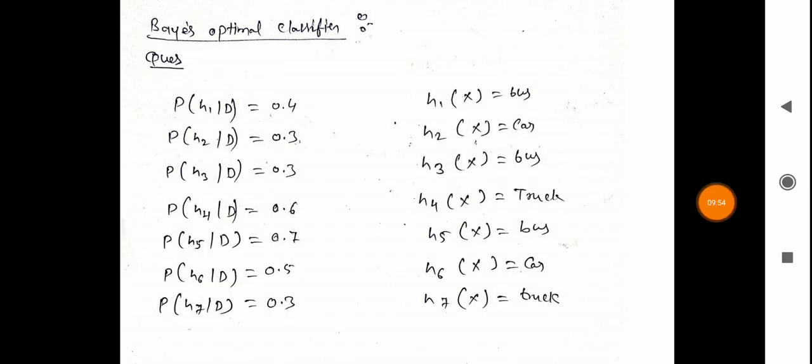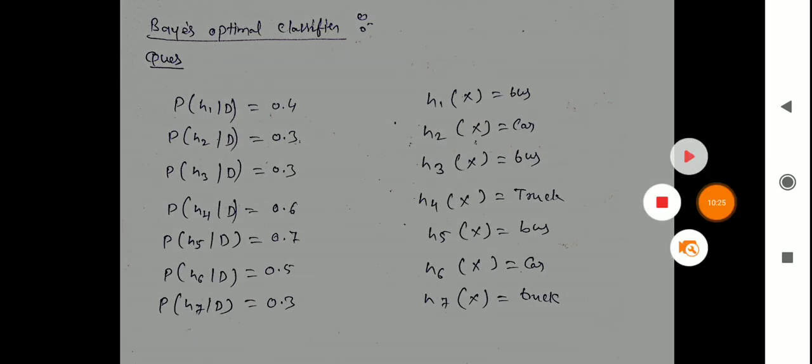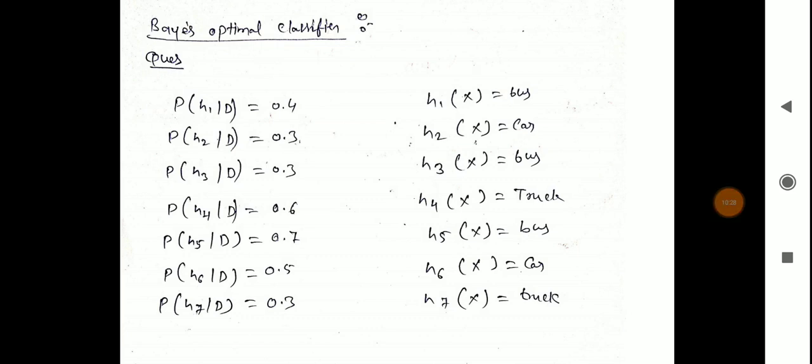Now we will discuss another example of the Bayes optimal classifier. Suppose the probabilities are given: probability of H1 given D is 0.4, H2 given D is 0.3, H3 given D is 0.3, H4 given D is 0.3, H5 given D is 0.7, H6 given D is 0.5, and H7 given D is 0.3. And the hypotheses H1, H2, H3 up to H7 predict bus, car, bus, truck, bus, car, and truck. So in this question we will find the most probable class.